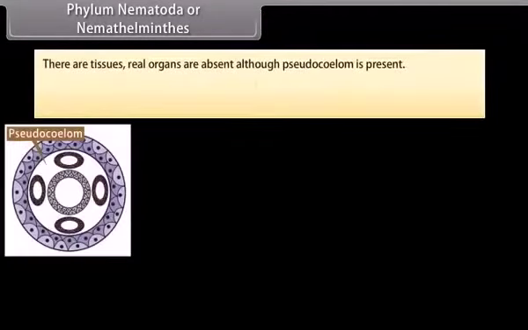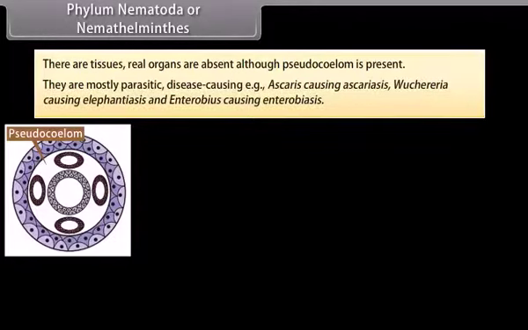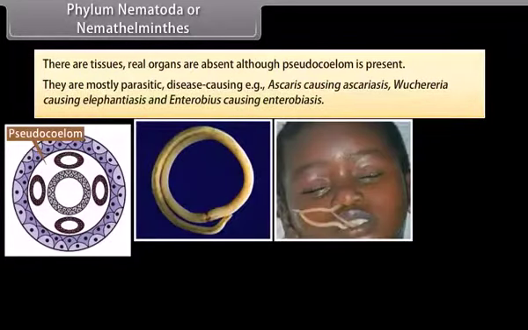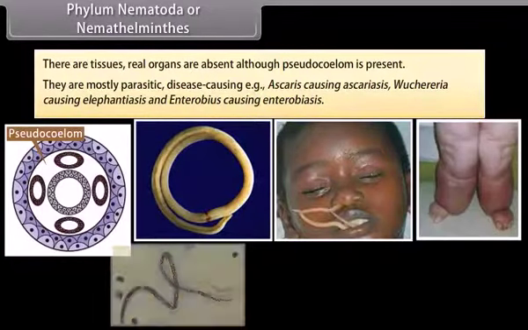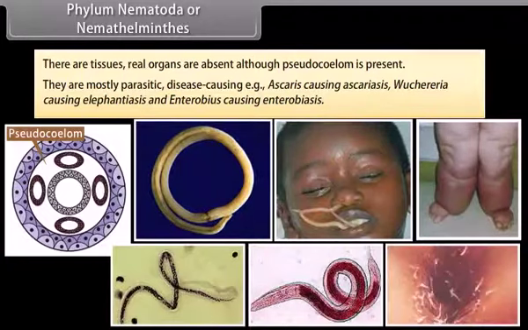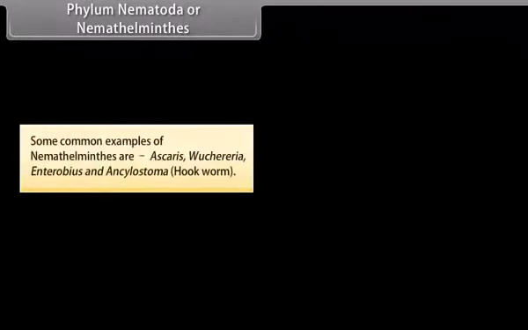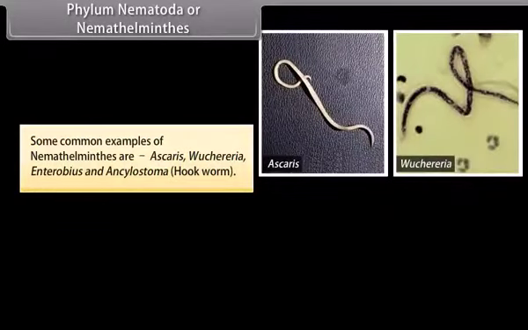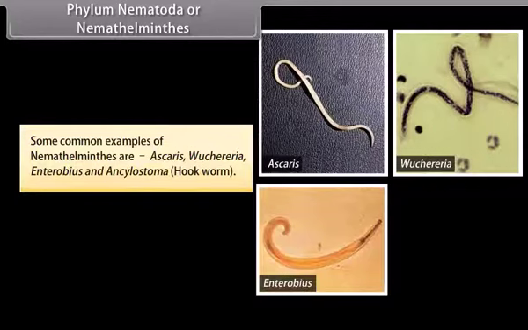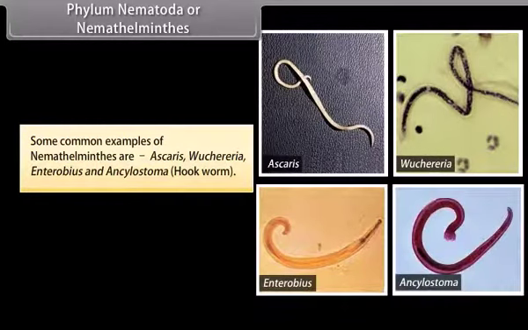There are tissues. Real organs are absent, although pseudocoelom is present. They are mostly parasitic disease-causing, example, Ascaris causing ascariasis, Wuchereria causing elephantiasis, and Enterobius causing enterobiasis. Some common examples of Nemathelminthes are Ascaris, Wuchereria, Enterobius, and Ancylostoma, hookworm.